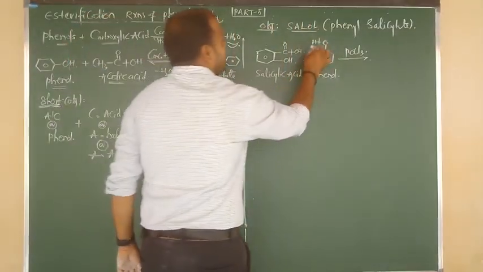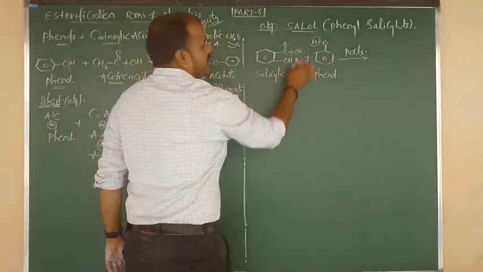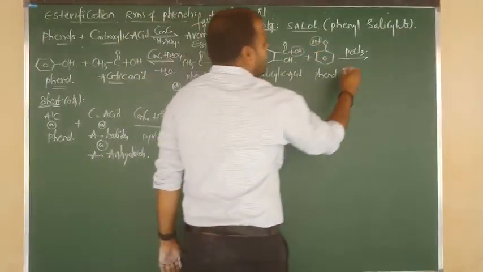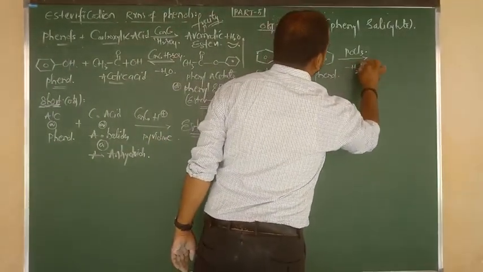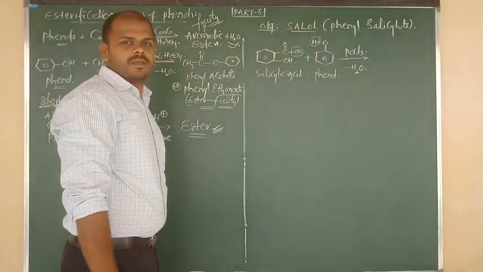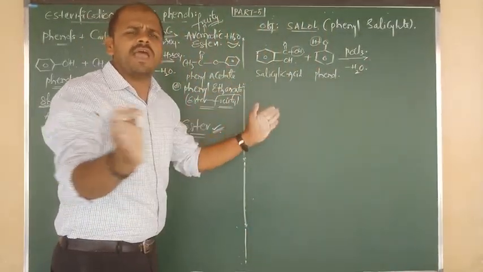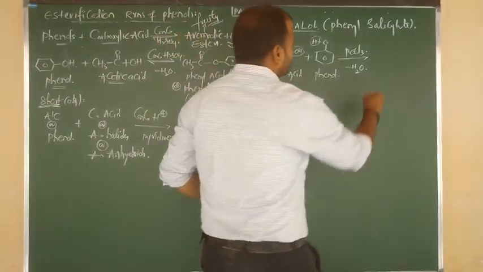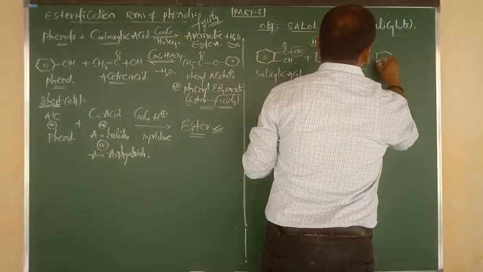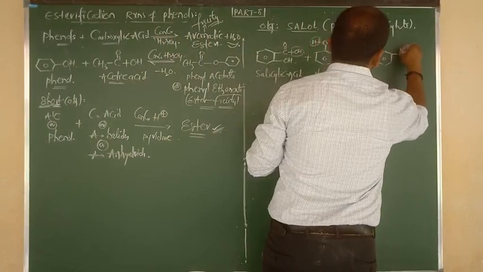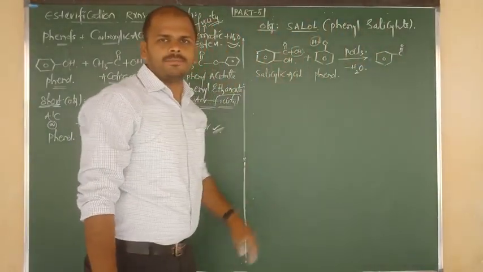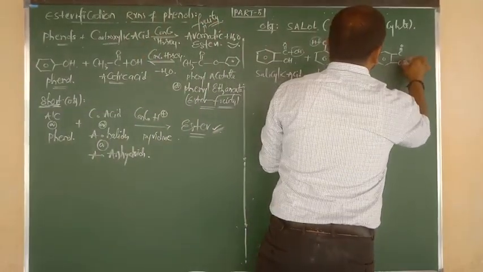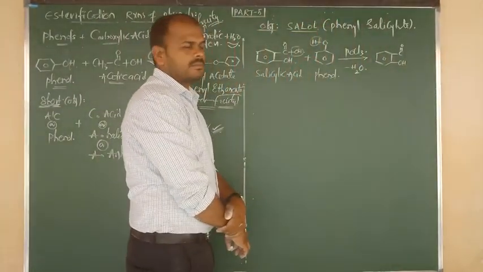Now see guys, free hydrogen combines with free OH, H plus combines with OH and is eliminated in the form of a water molecule. Remaining group as it is we have to club. Benzene bonded to C double bond O. Below the plane OH group is there, second carbon. I have written that also as it is.